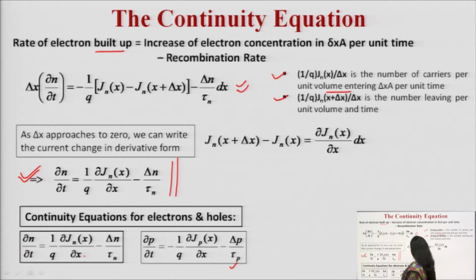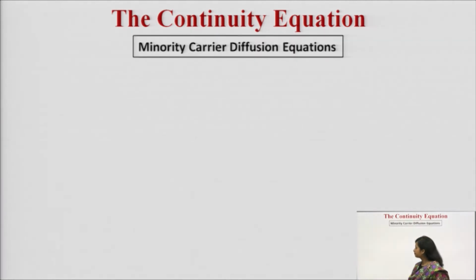So I hope now these two equations are clear to you, how to write down the continuity equations for electrons and holes. Now let us discuss the minority carrier diffusion equations. What do you mean by this? What is this diffusion equation actually, and how to write it down?